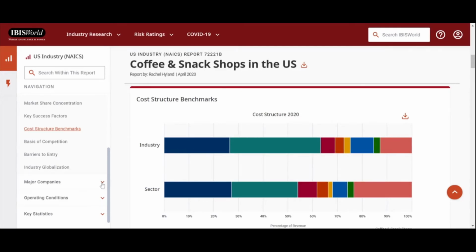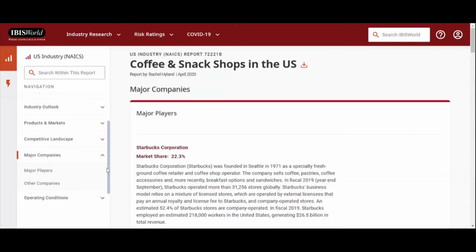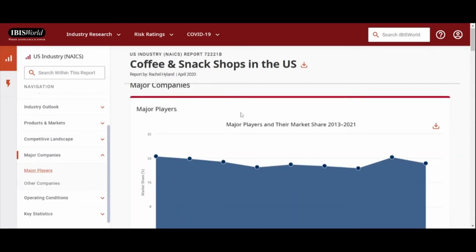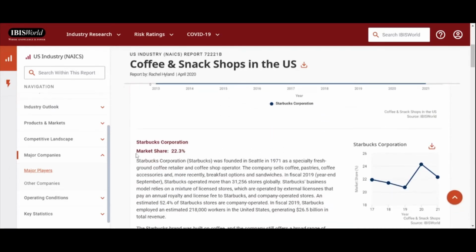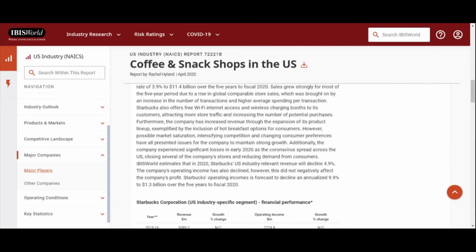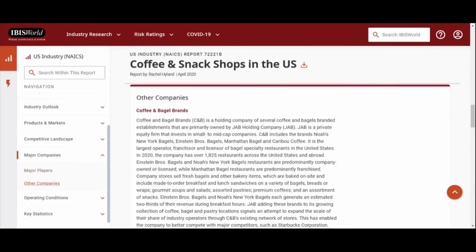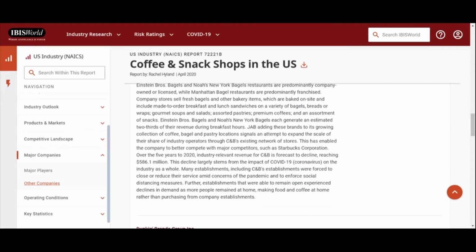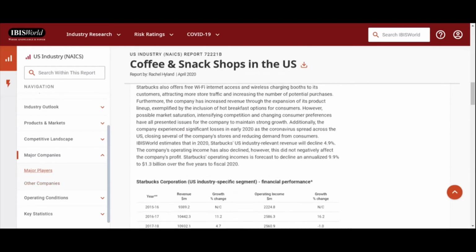On the left-hand side, we can also see who the major companies are in that particular industry if we want to. So we're going to go take a look at that. And I know I'm going through this quickly. My intention is just I want you to get some experience to see what it is and what kind of information you can expect to find. But I really want you to get in there and browse through these reports and see what they have to offer. So let's see. Our major player, Starbucks, is the biggest one. Do they list any others even? Yeah, they have some other companies, but the major one, of course, is Starbucks, Dunkin', and so on and so forth.